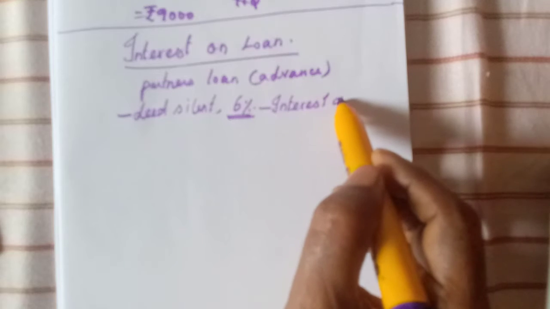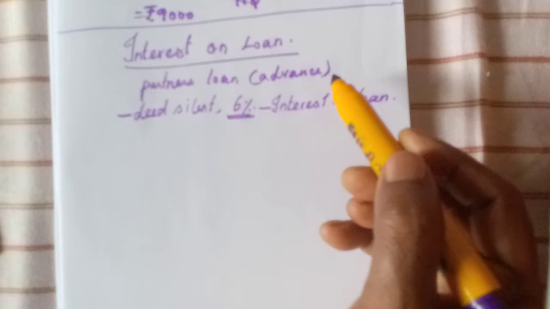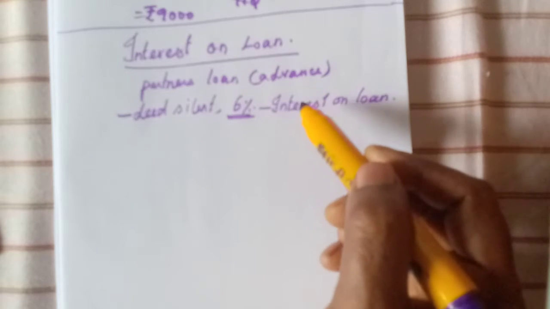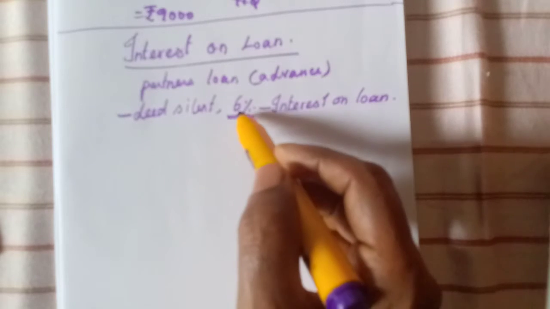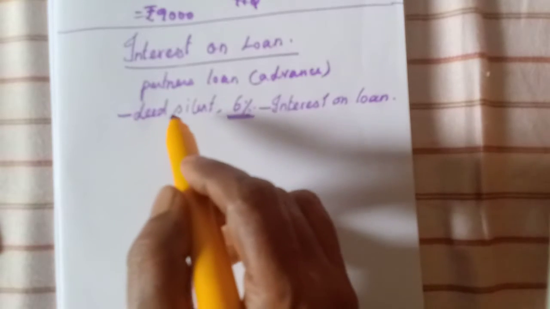We have already learned this, isn't it? Interest on capital and drawings need not be paid if the deed is silent, but interest on loan must be paid at 6% per annum even if the partnership deed is silent.